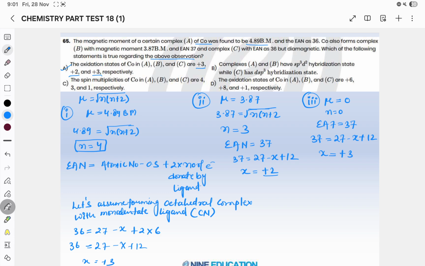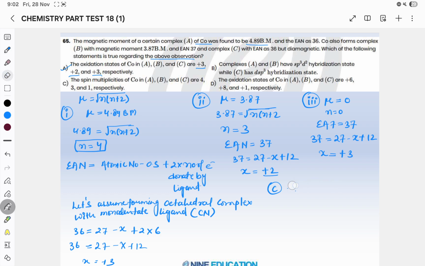What about option B? Option B says that A and B have hybridization sp3d2 while C is dsp3. We cannot comment anything about hybridization unless the ligand is mentioned, because the ligand, whether strong field or weak field, decides the hybridization. So we cannot comment on the hybridization. What about option number 3? Option 3 is asking for the spin multiplicity. What is the spin multiplicity formula?